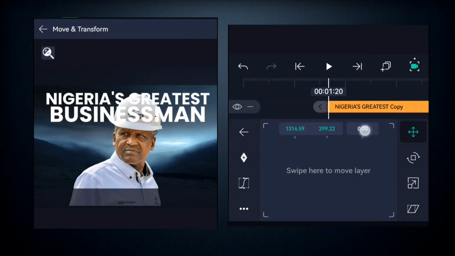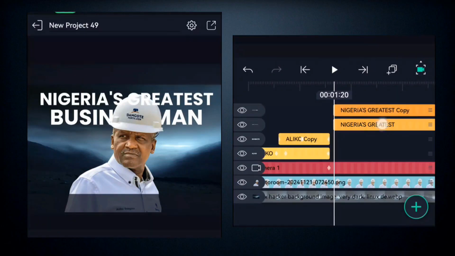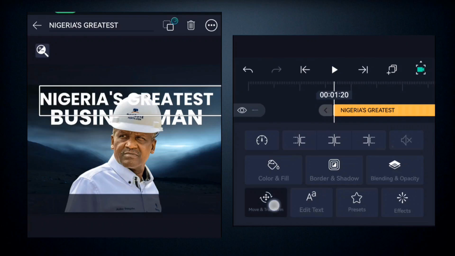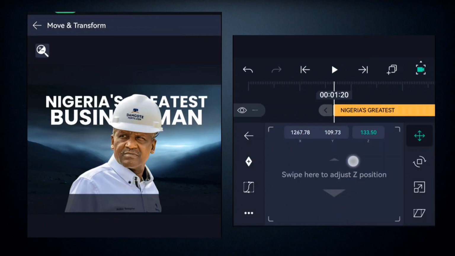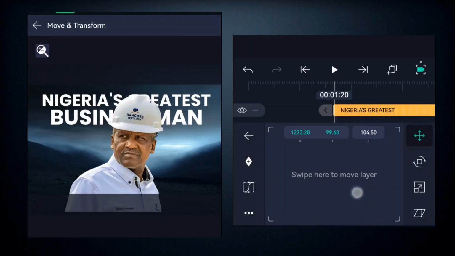All right, so once you've adjusted it, you're going to come here to use the Z, that's the Z angle option right here, and you take it in by increasing it like this, so it goes behind the person. All right, so you also do that for the Nigerian's greatest. You'd also do that by coming here to move and transform and selecting the Z angle right here, the Z movement, and you take it behind the person. So it works just perfectly like this. So once this is done, the next thing you need to do is come in here to adjust the text and add some effects to it.